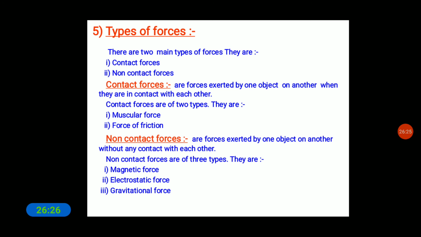Due to the friction force, we can stop the object or change the direction of the object. Yes. So in all these situations, no force appears to be acting on the object. The speed gradually decreases and they come to rest after some time. So what causes a change in their state of motion? Could some force be acting on them? Yes, there is some force acting on the object that makes it stop.